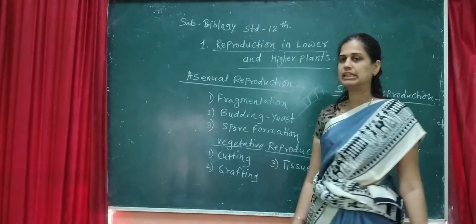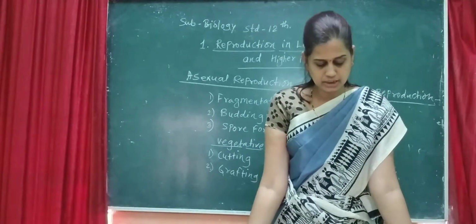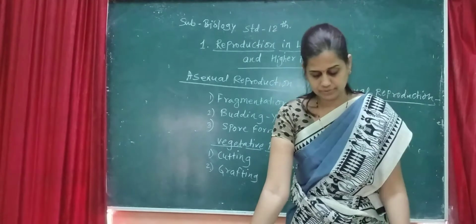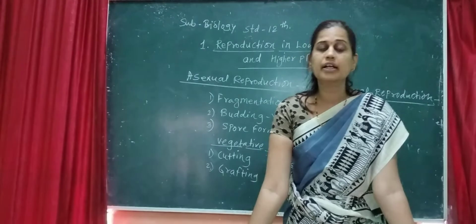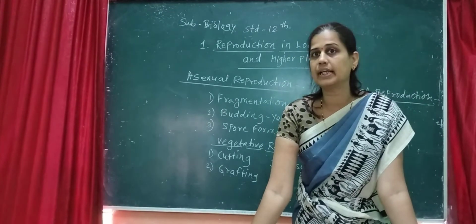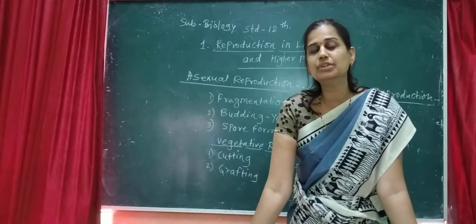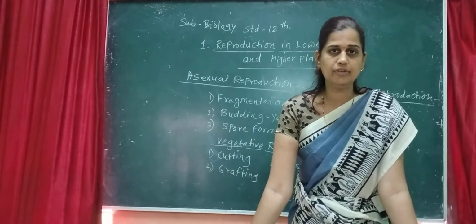The third process is spore formation. In spore formation there are different types of motile and non-motile spores, produced by algae and fungi.